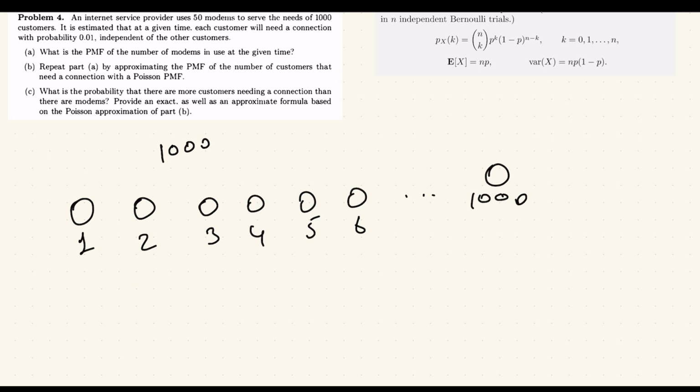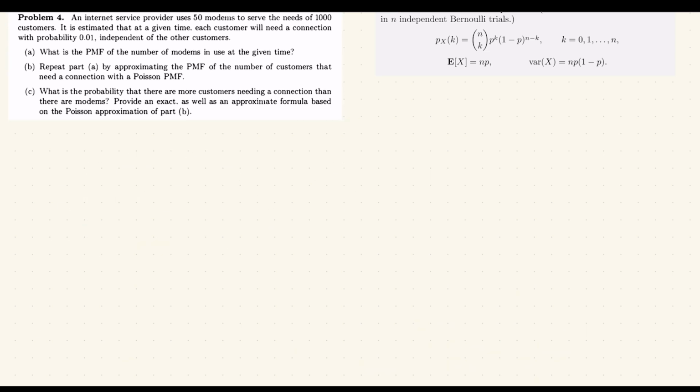And we need to find the number of different ways that these 3 customers could be chosen, which is what this part of the formula does, the n choose k. Let's say we have 1,000 customers, and we choose 3 of them. And we multiply this by the probability of success.